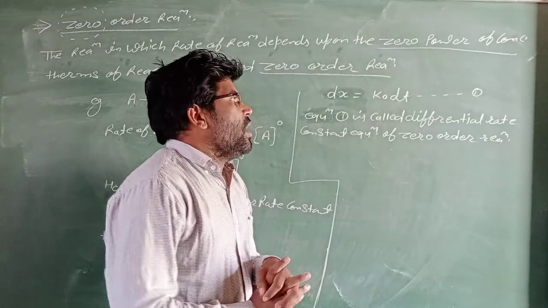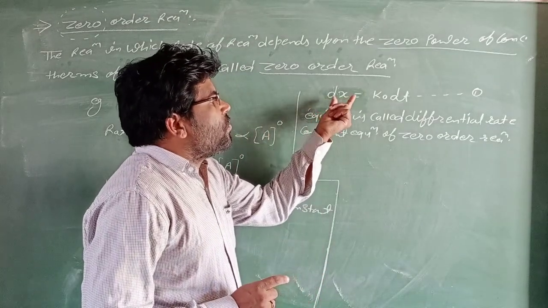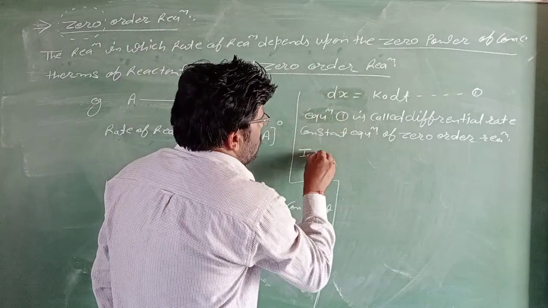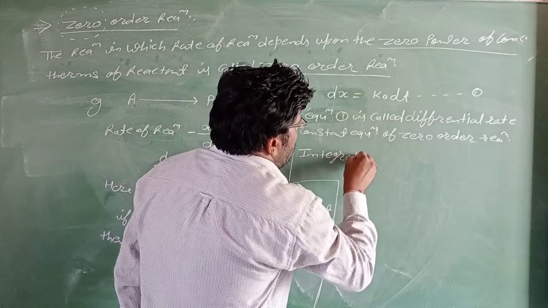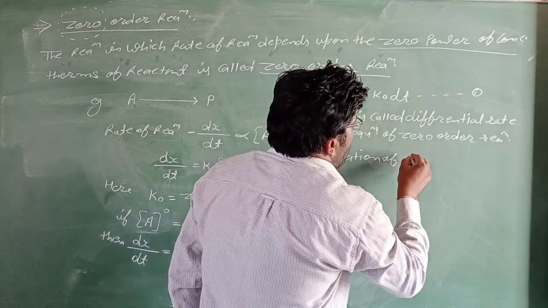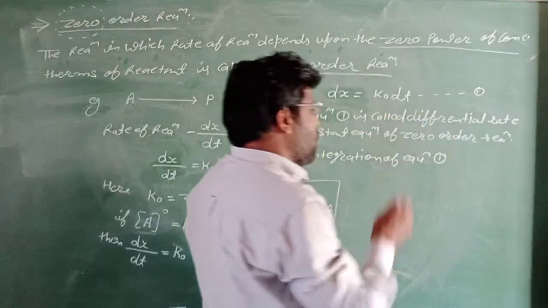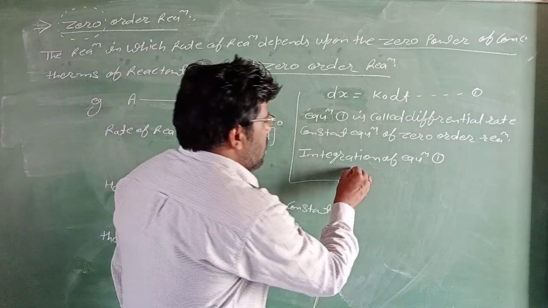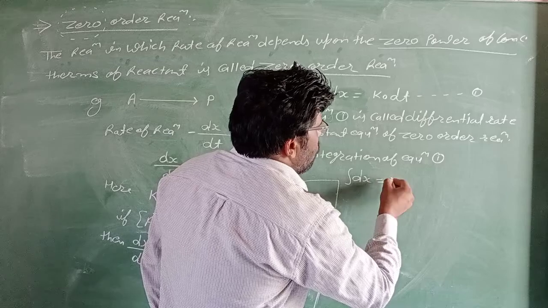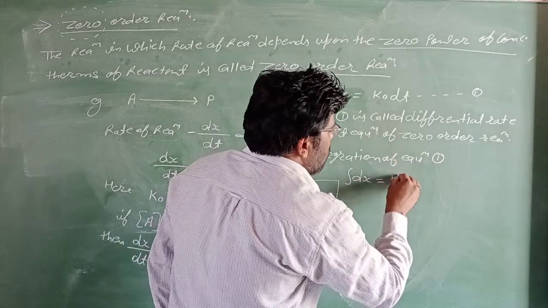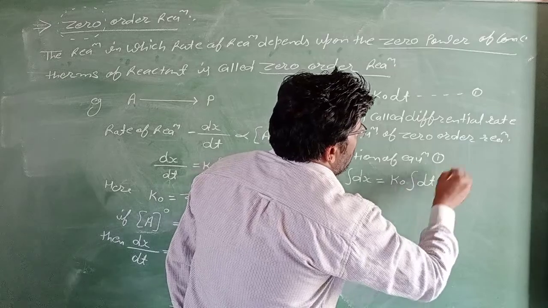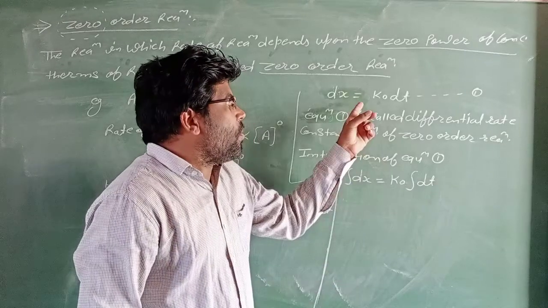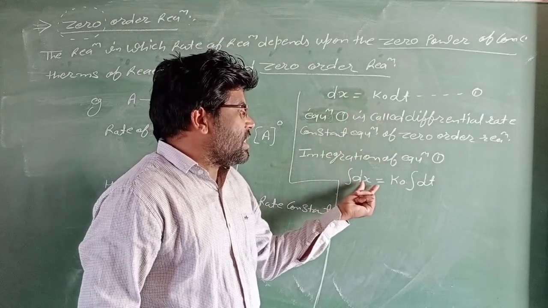Now we take the integration of equation first. Integration of dx equal to k0 integration of dt.